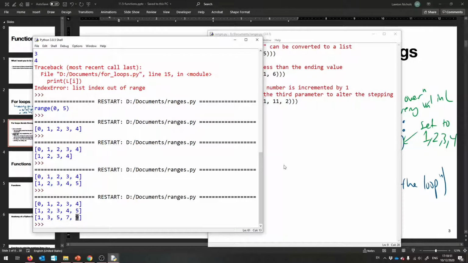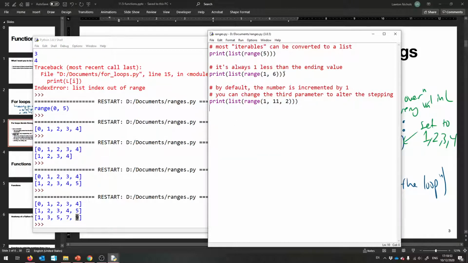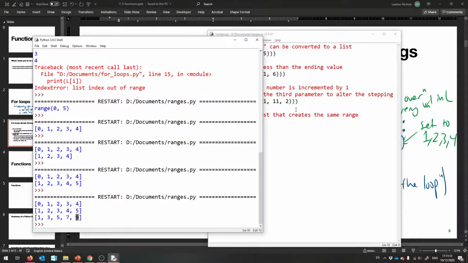I encourage you to write loops that build up these things. Like this one. Let's make a list that does that thing. And this is something that I want to teach you. You can add together lists.